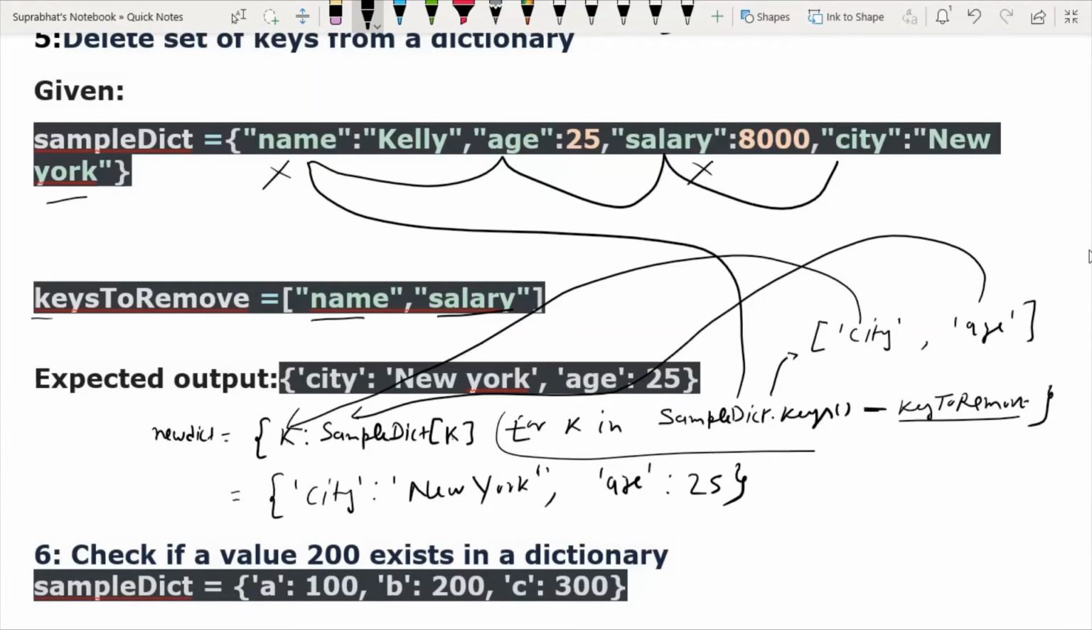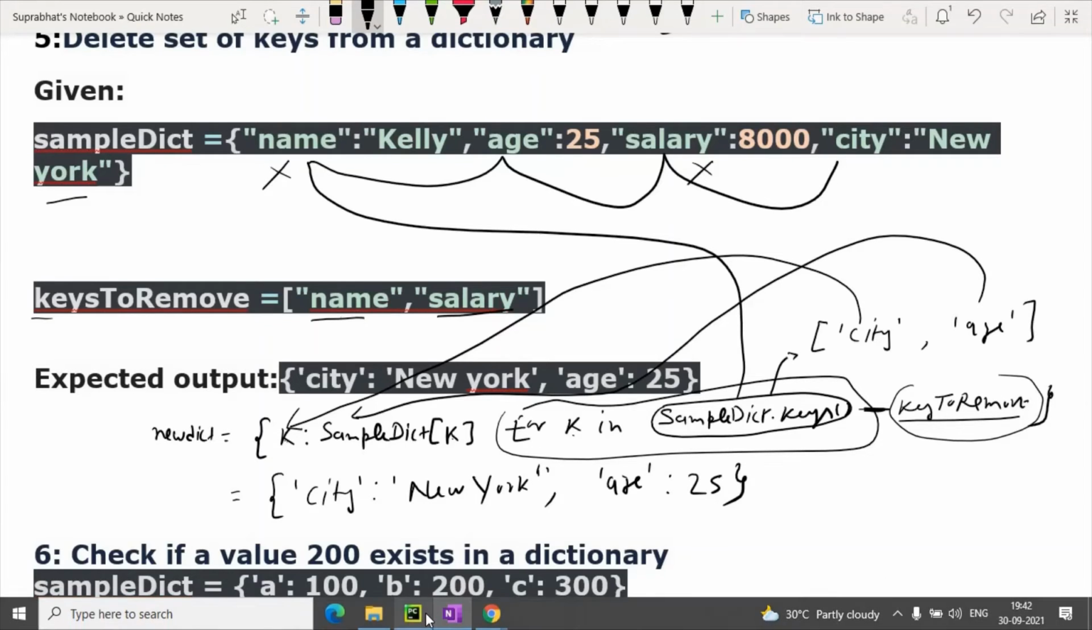This logic will give all the keys, and from these keys we have to first minus the keys that we want to remove. We have given the keys name and salary. So after this operation, these keys come one by one into k, and according to key colon value it will print it. So I am going to give the practical demonstration in PyCharm.